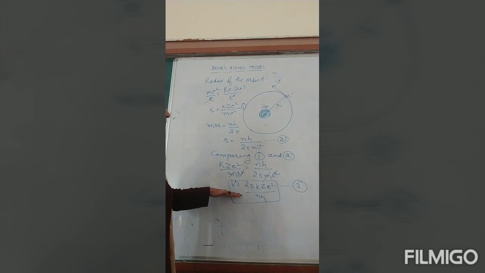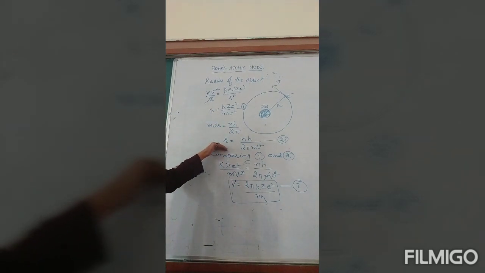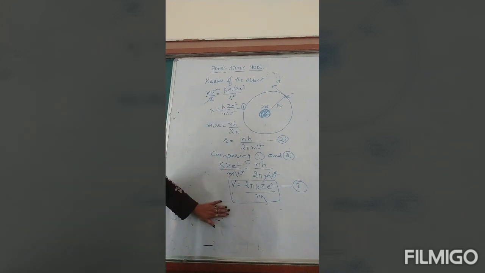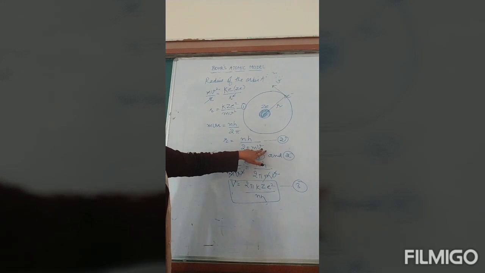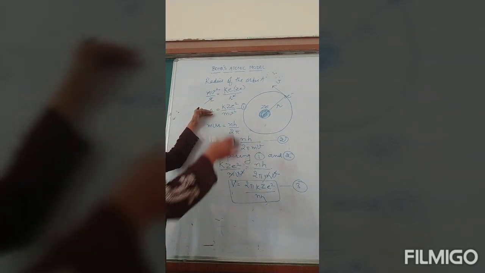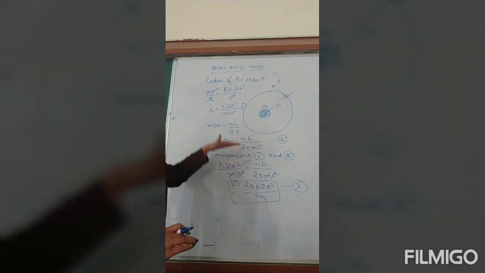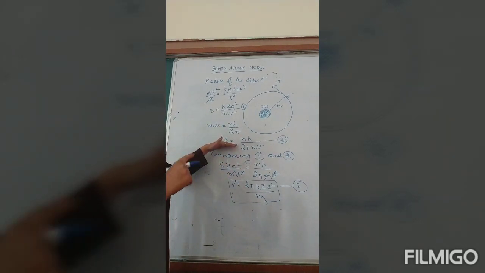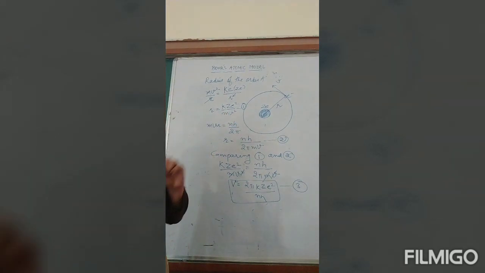Now using this velocity either in equation number 1 or in equation number 2. You can use it in either equation. I will use it in equation number 2, here simple v is there. Even you can use it in equation number 1 to calculate r. The answer will be same. So I am doing it with equation number 2. After this video you will do it with equation number 1 also, and you will send me on WhatsApp this calculation that you have solved.